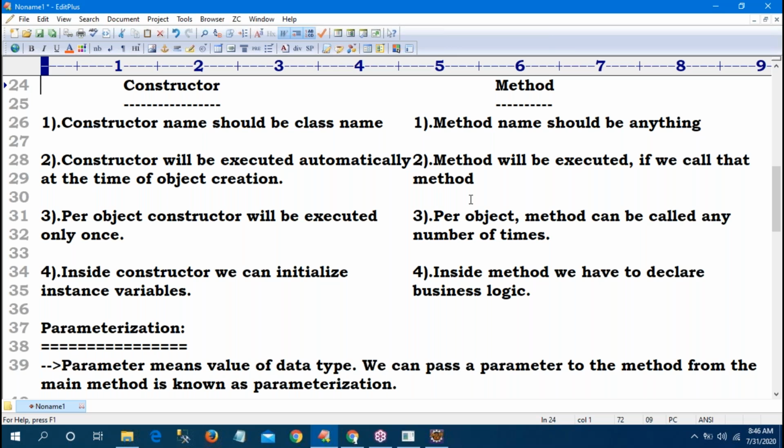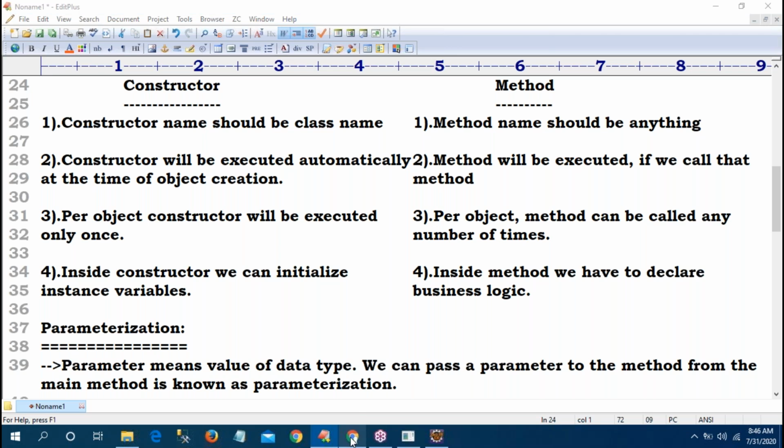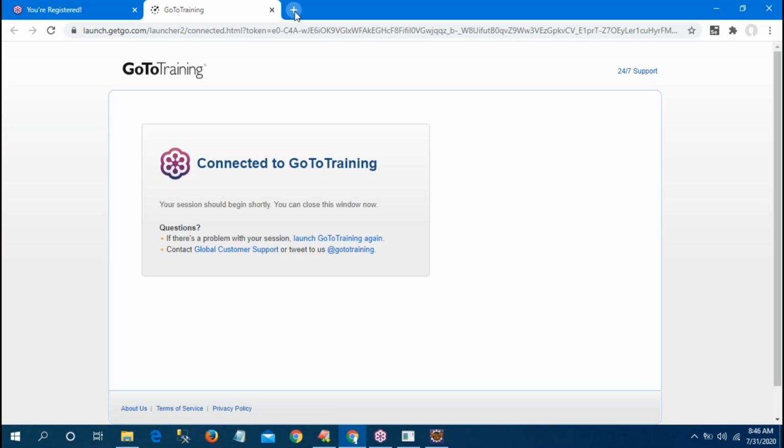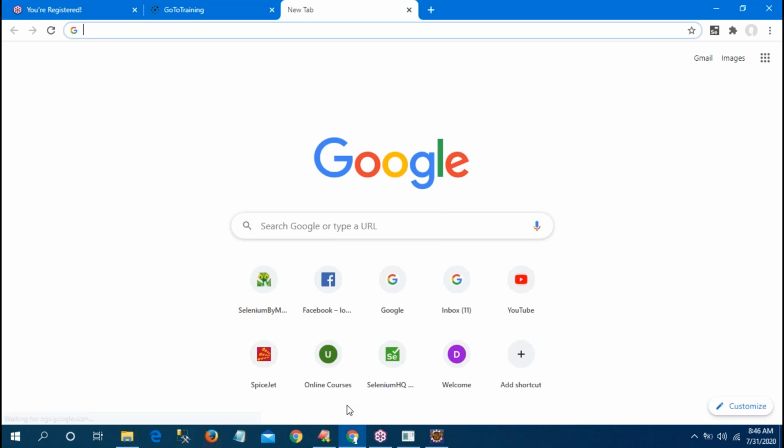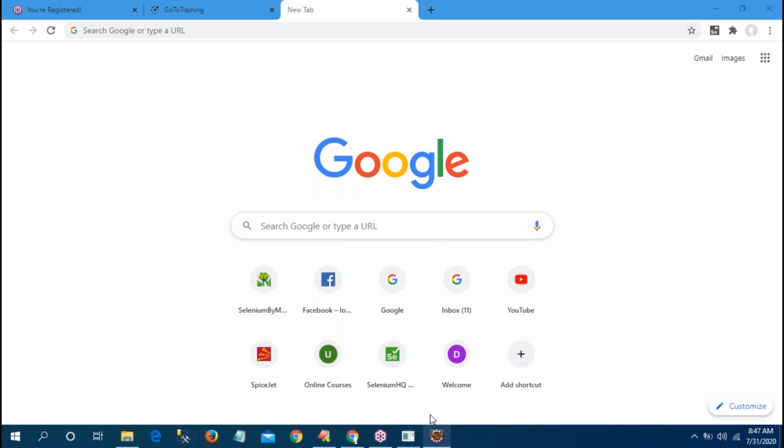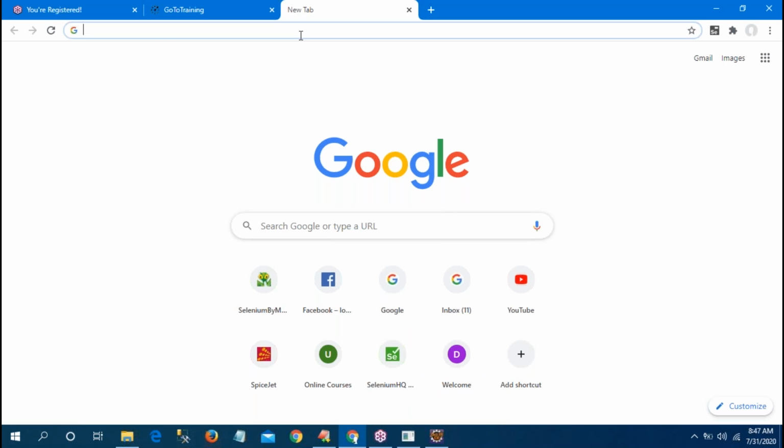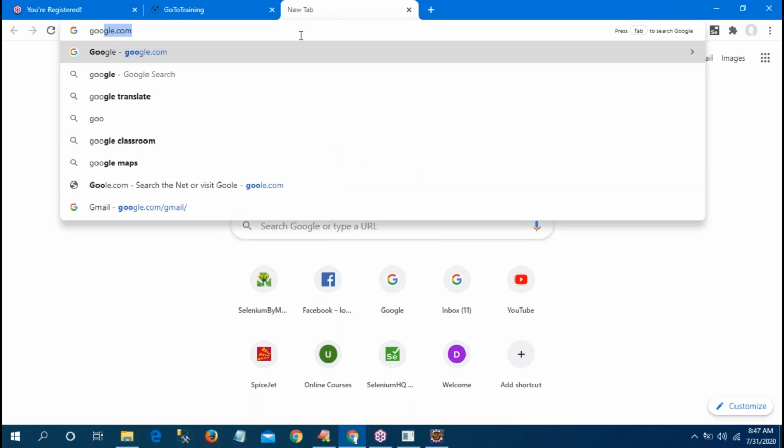Sir, first of all, what is an interface? What is a class? Because observe, sir, if you want anything, see here, I will tell you that WebDriver. What is WebDriver? WebDriver is an interface. Immediately the question will come to your mind, sir, what is a WebDriver? To know all those things, sir, go to Google.